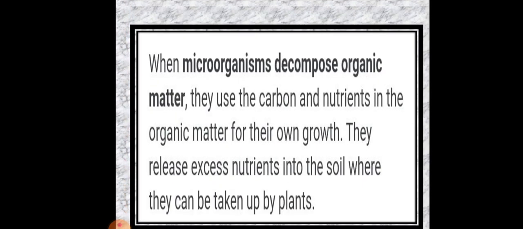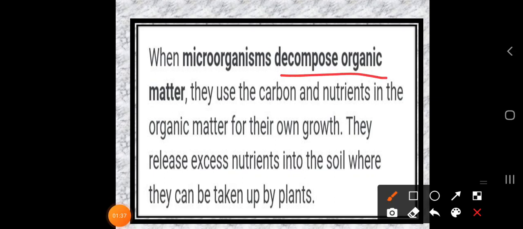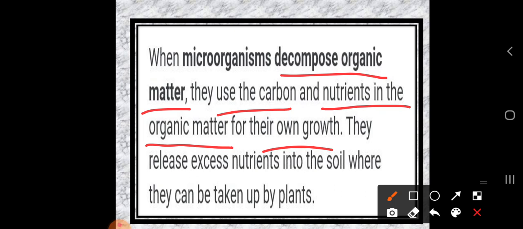When microorganisms decompose organic matter, they use the carbon and the nutrition in the organic matter for their own growth, and they release excess nutrition into the soil where it can be taken up by the plants. Let us understand this concept. What is the work of the microorganism? They decompose organic matter. Which type of organic matter? The wastage of animals, the peels of vegetables, the peels of fruits. These are some organic substances, and they decompose them.